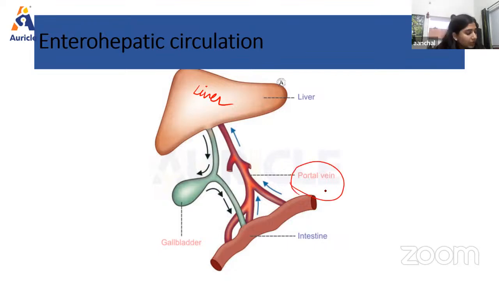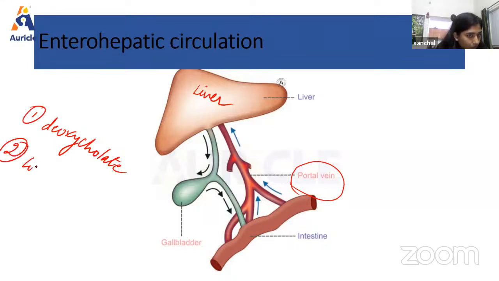About 90 to 95% of bile salts from the intestine are transported to the liver through enterohepatic circulation, and the remaining 5 to 10% of the bile salts enter the large intestine. Here the bile salts are converted into two products. The one is deoxycholate, right? And the second we have lithocholate, right? And both are excreted into the feces. Clear?